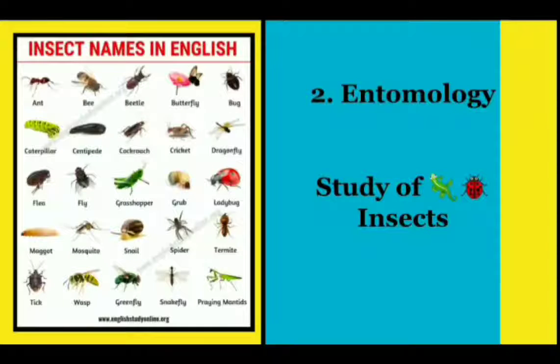The next one is entomology. And in entomology, what do we study? So, in entomology, we study about insects, or the study of insects is known as entomology.